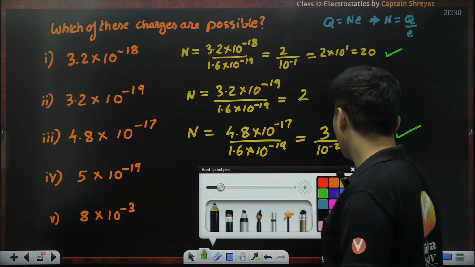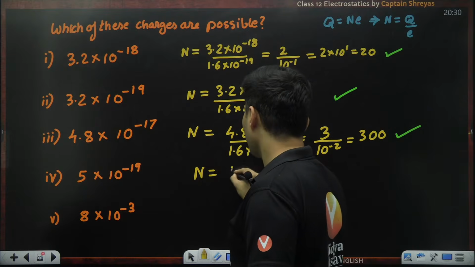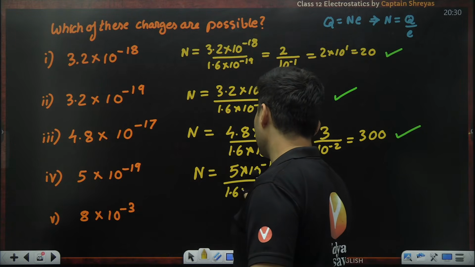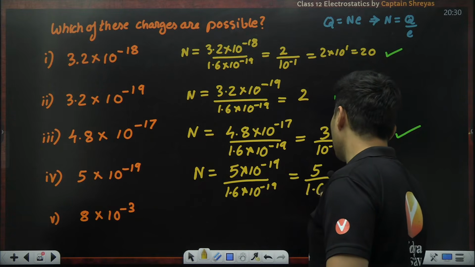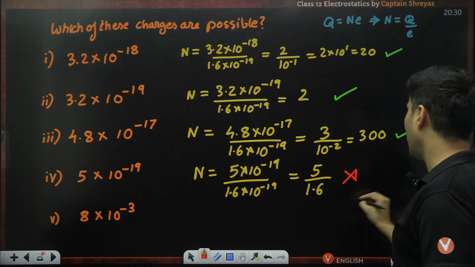What about this? I doubt this should be possible. N is equal to 5 into 10 to the power minus 19 by 1.6 into 10 to the power minus 19. So this will be 5 by 1.6, and 5 by 1.6 is not an integer.